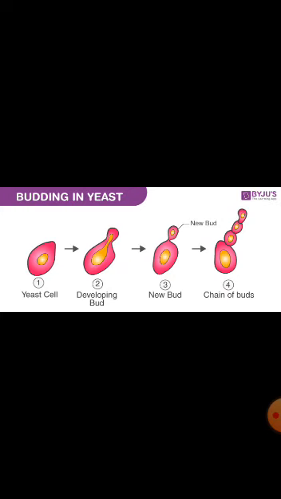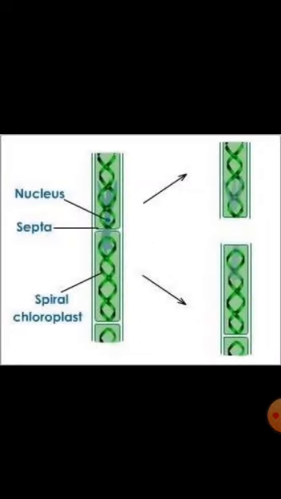The next important asexual reproduction is fragmentation. Fragmentation is another type of asexual reproduction seen in Spirogyra, mostly in some multicellular organisms. In this process, the parental body breaks into many pieces and each piece grows into a new individual.